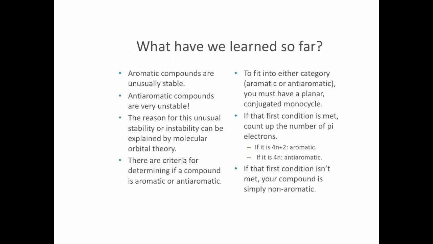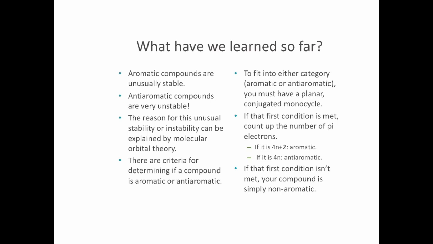So what have we learned so far? We've learned that aromatic compounds are unusually stable. Anti-aromatic compounds are unusually unstable. The reason for this is explained by molecular orbital theory, which we just touch upon in this class. There are criteria for determining if a compound is aromatic or anti-aromatic. You have to be planar and a conjugated monocycle. And then if that first condition is met, you count up the pi electrons. If the pi electrons equal the formula 4n plus 2, you're aromatic. If they meet the formula 4n, you're anti-aromatic. If that first condition isn't met, your compound's just your typical average non-aromatic compound.